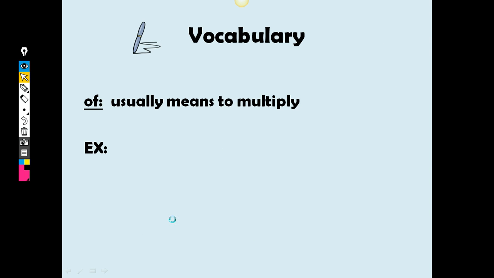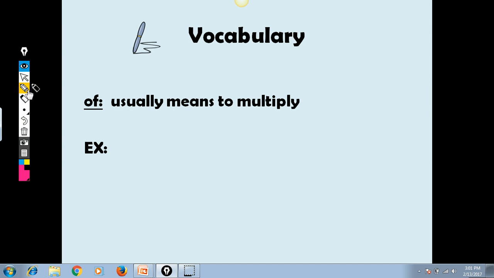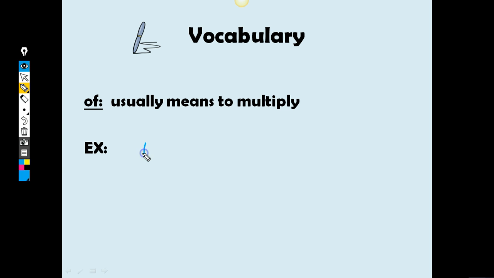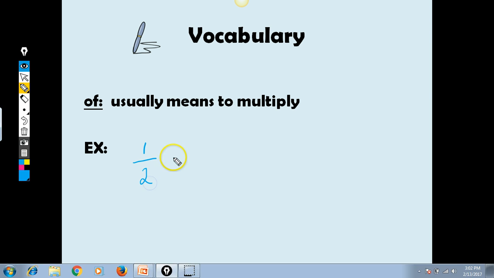So our vocab today, we have one word, and it's "of." And "of" usually means to multiply. I have an example here for this. If they ask me what is 1/2 of 4, they're really asking me to multiply 1/2 and 4. So this is what they're asking me to do.